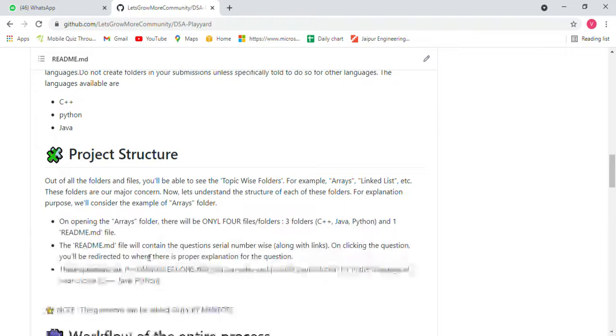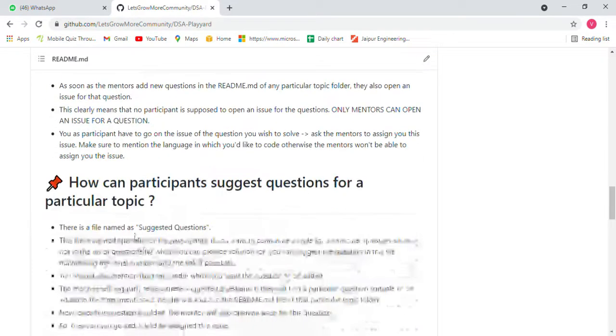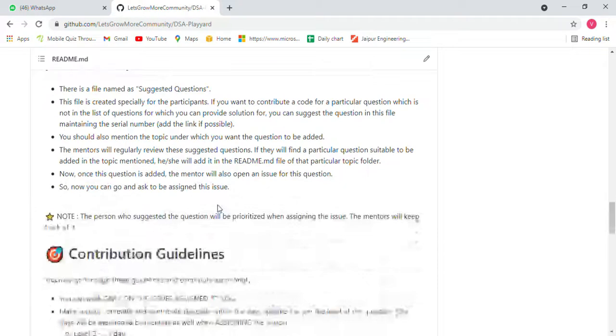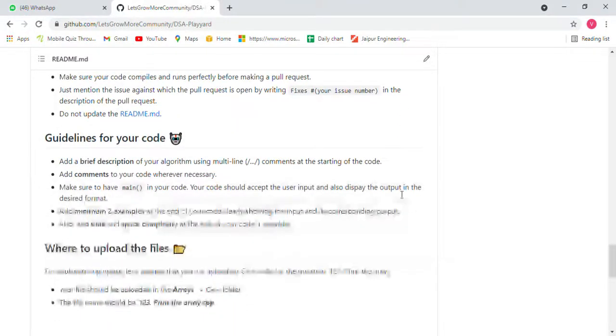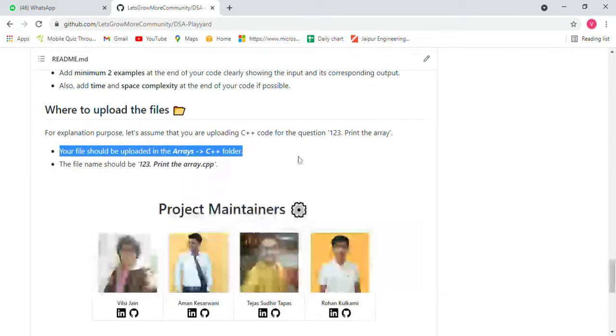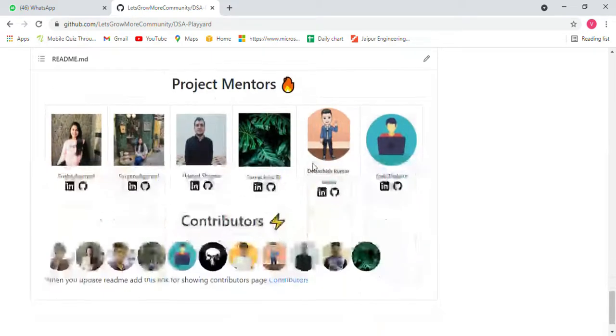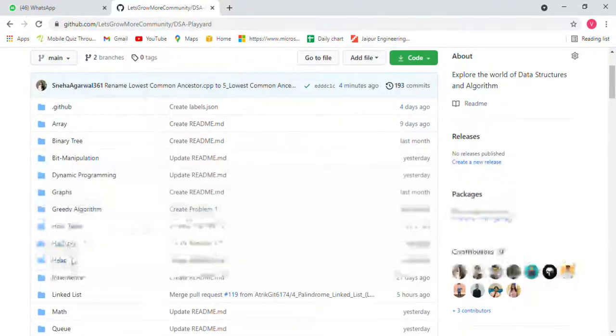Here the project is structured: how you have to contribute, the entire workflow, how you can suggest a question, and the contributor guidelines. We have given levels, and how many days it should take after assigning, right? There are guidelines for your code and where to upload it. Your file should be uploaded in arrays, C++, like that. Then there are the project maintainers and project mentors.